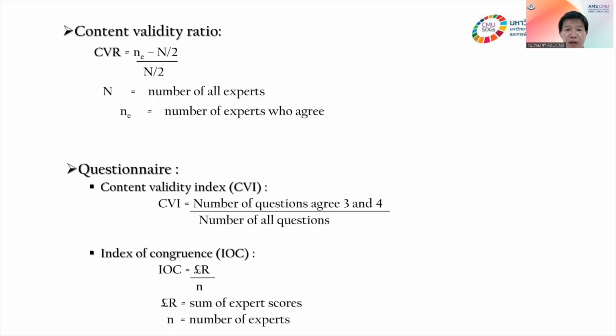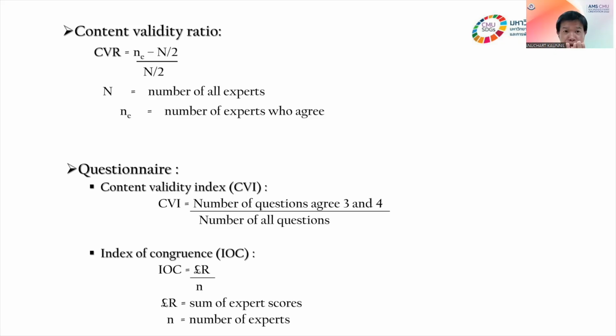Presumably, if you need to test content validity ratio, CVR, that is the short name. NE means the number of experts who agree, and N is the number of experts divided by 2, used for the content validity ratio. And questionnaire content validity uses numbers. This is another thing, not reliability. It's just the format of content.